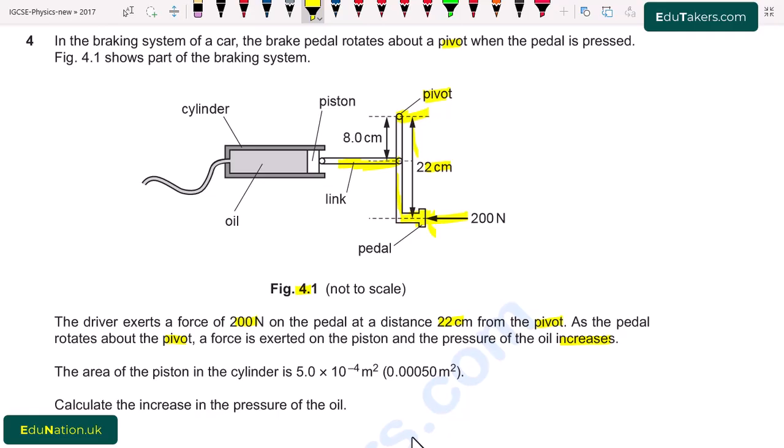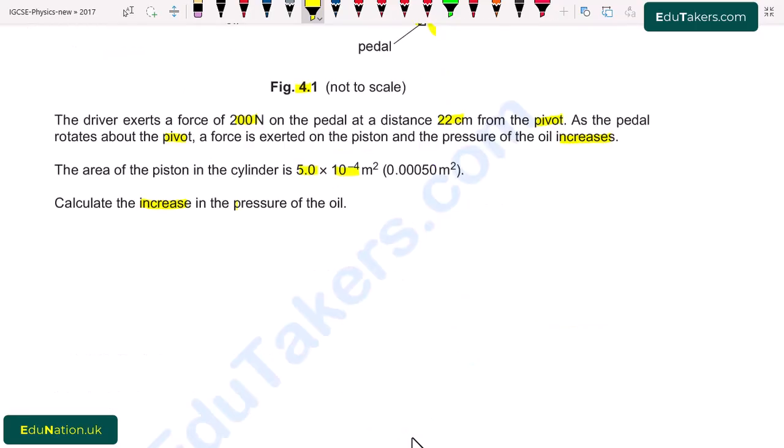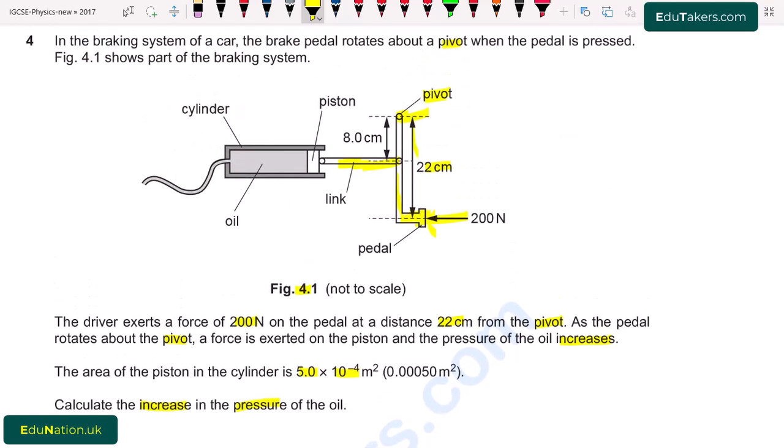The area of the piston in the cylinder is 5.0 times 10 to the power minus 4 meter square, or it is 0.00050 meter square. Calculate the increase in pressure of the oil. So here we have to find out the increase in pressure. Going back here, we can see that the force on the pedal is exerted in this direction.